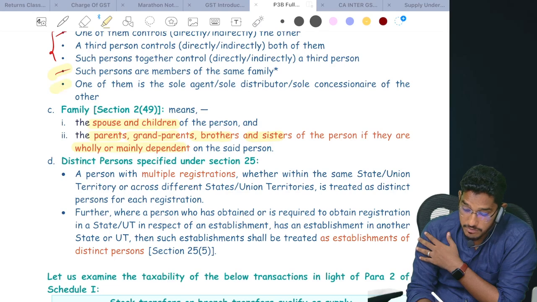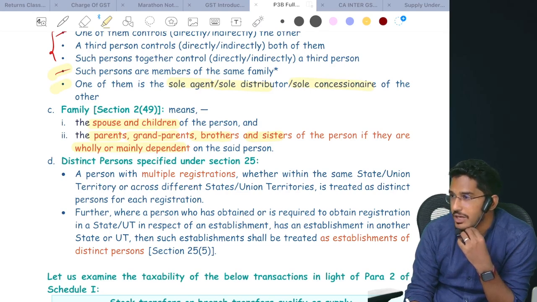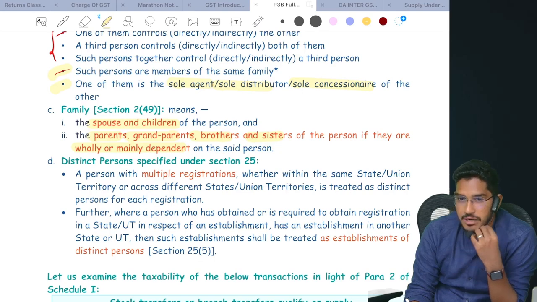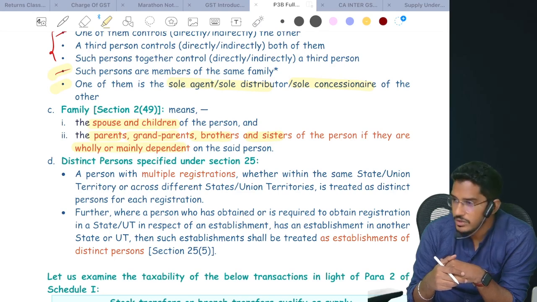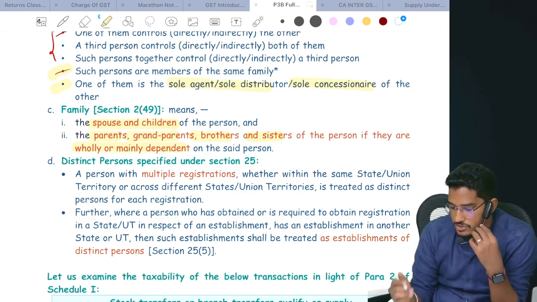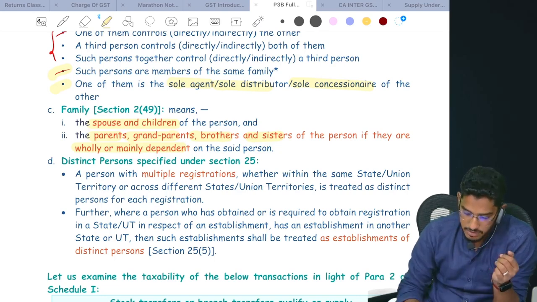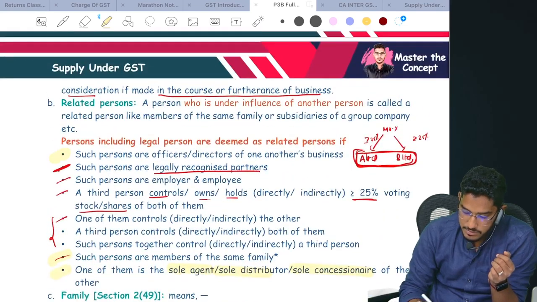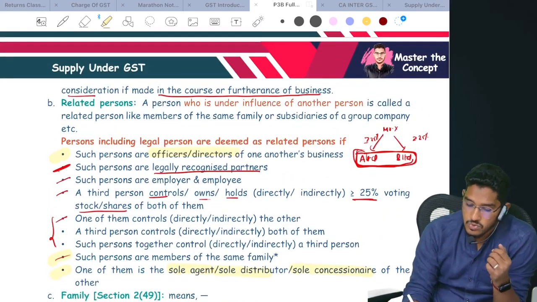Then what else? One of them is a sole agent, sole distributor, or sole concessionaire of the other. You have only one agent, who does not deal in another person's products, or he's your sole distributor or sole concessionaire. Sole concessionaire means more or less the same kind of thing as sole distributor. So if one person is the other's sole agent, distributor or sole concessionaire, then also they will be related. But one point we left out in the beginning: such persons are officers or directors of one another's business. What are they trying to say?